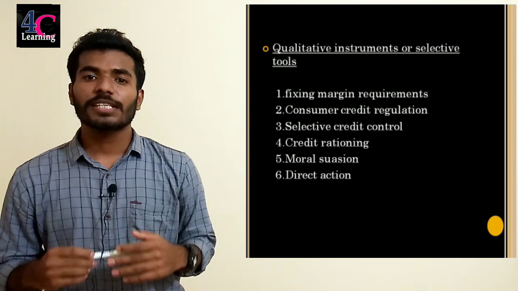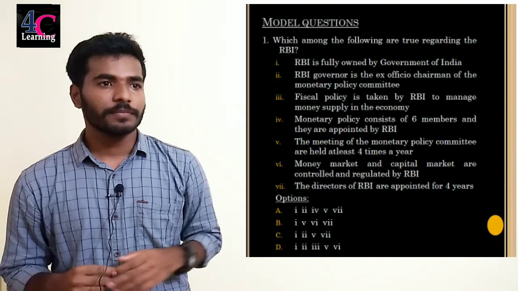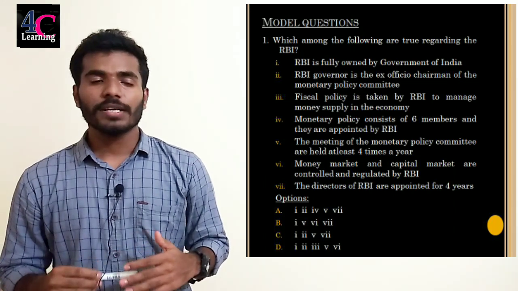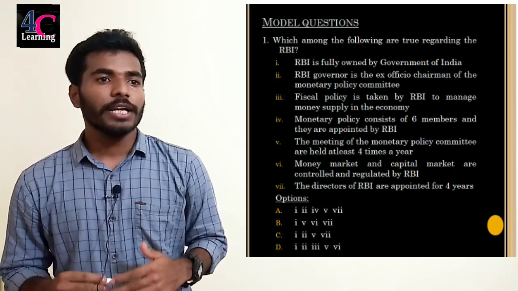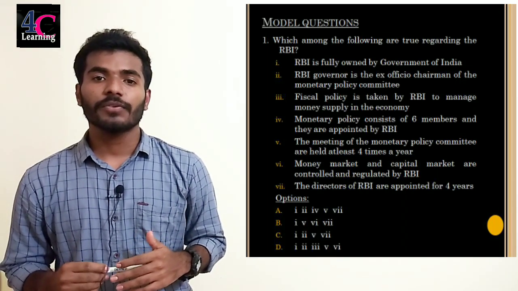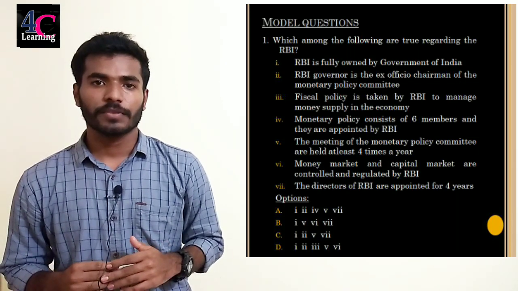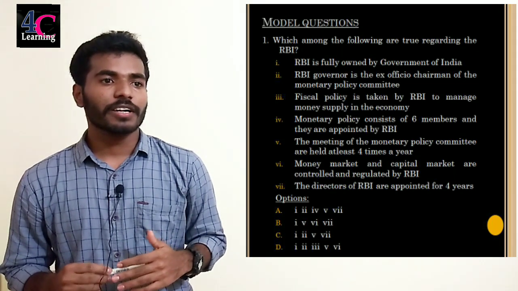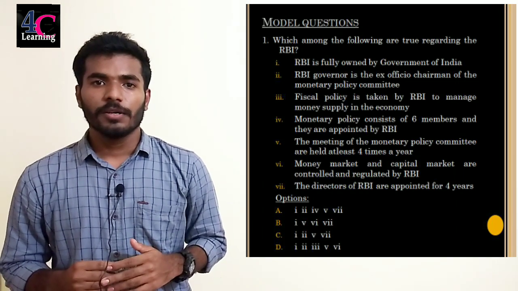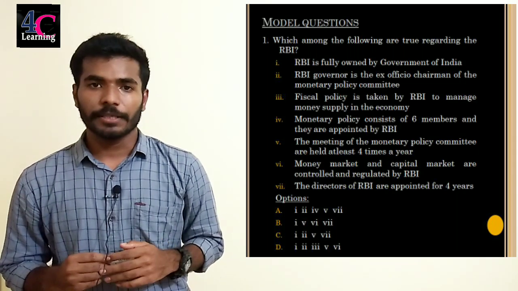Let's discuss some questions about the Reserve Bank of India. You can see the first question in the slide. Which among the following are true regarding the Reserve Bank of India? First statement. RBI is fully owned by the Government of India. It is a true statement. After the nationalization of RBI in 1949, the RBI is fully owned by the Government of India. Second statement. The RBI Governor is the ex officio chairman of the Monetary Policy Committee. It is a true statement because the RBI Governor is the ex officio chairman of the Monetary Policy Committee.